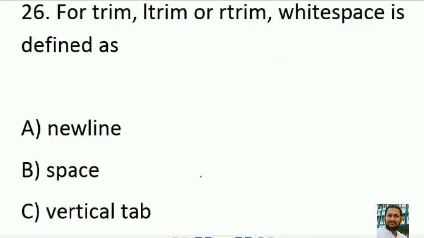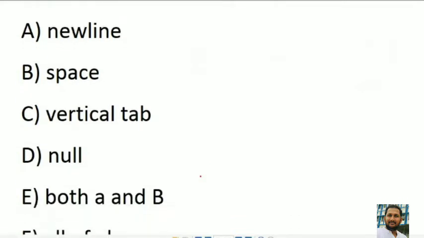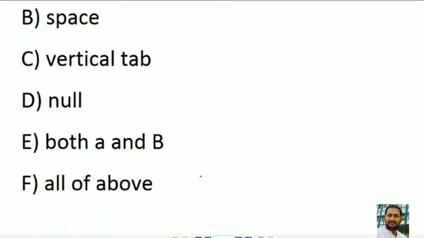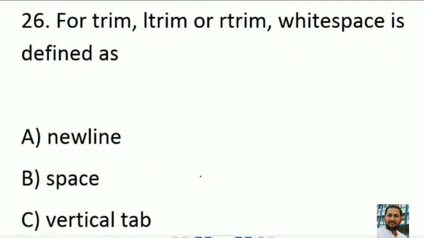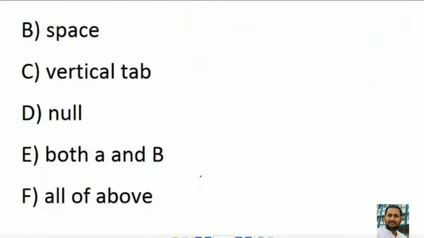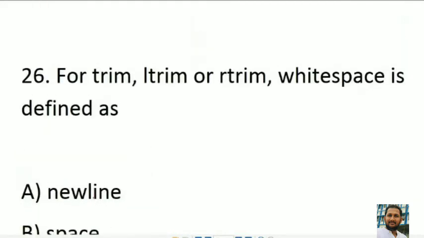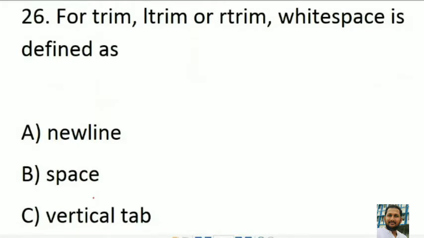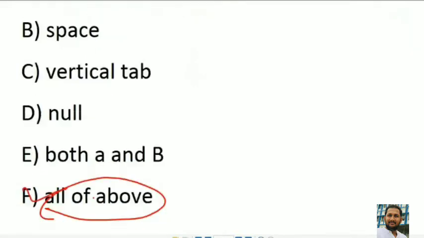Question 26. For trim, ltrim or rtrim, whitespace is defined as newline, space, vertical tab, null, both A and B, or all of the above. There are 6 options. For trim, ltrim and rtrim, whitespace is defined as all of the above: vertical tab, null, and everything. So the answer for question number 26 is option F, all of the above.